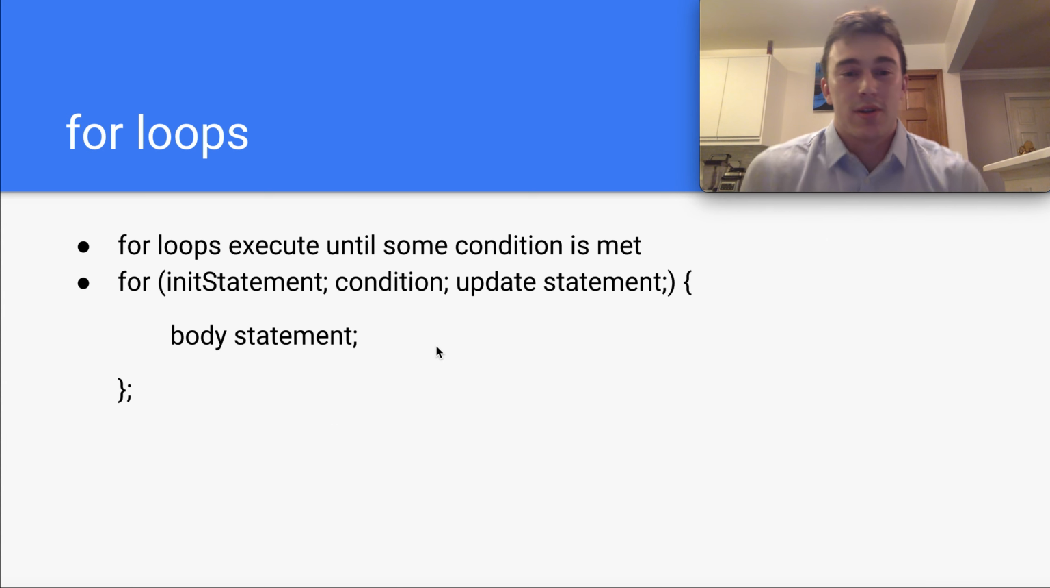Next up, we have for loops. For loops execute until some condition is met, and this is the syntax for for loops. We have some initialization statement, some condition, an update statement, and then our body statement enclosed in brackets.